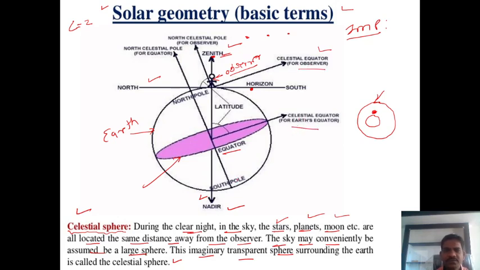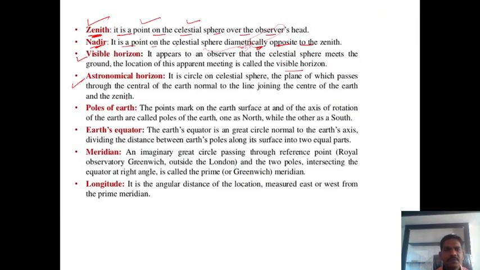Now then another definition: poles of the earth. Which are the poles? We know there are two poles, north pole and south pole. Look at the definition: the points marked on the earth's surface at the axis of rotation of the earth are called poles of the earth, one as north while the other as south. This definition is always asked in exams.